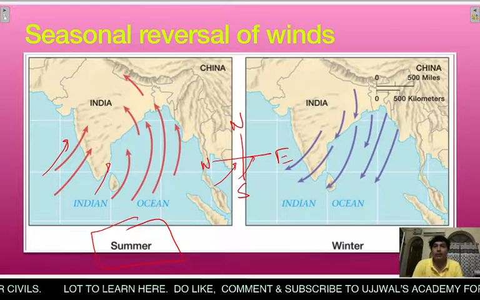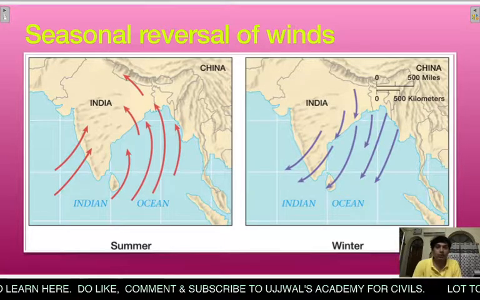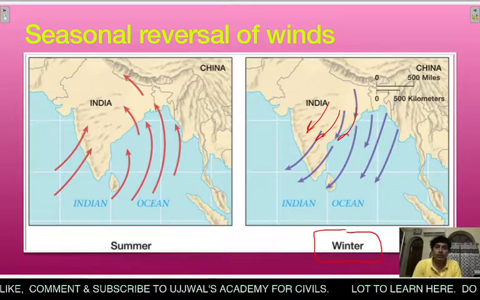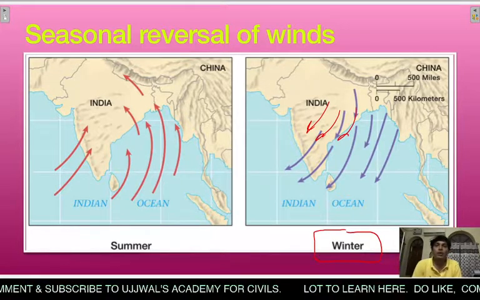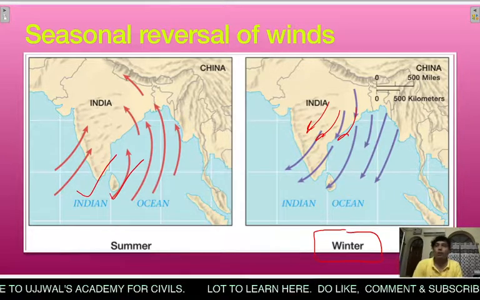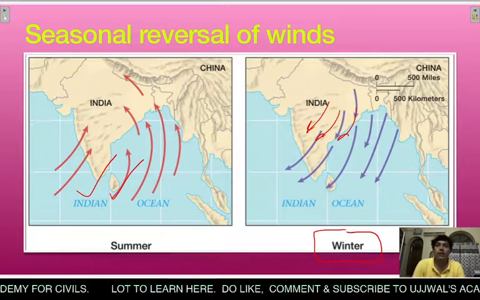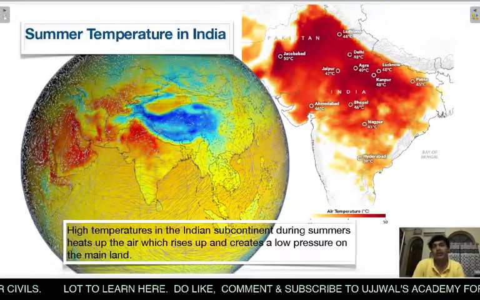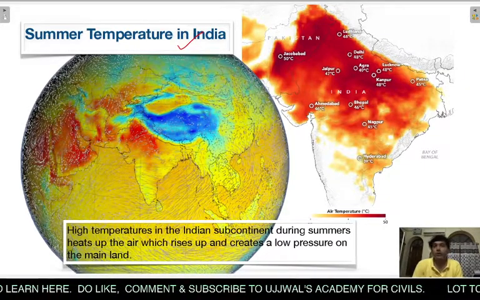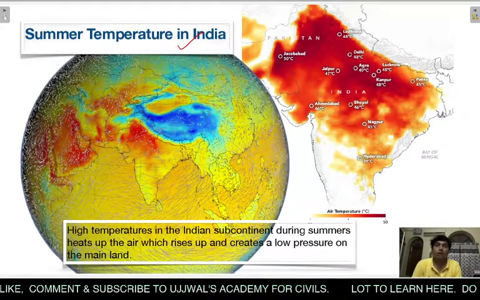So it is happening in the month of summer, but you can see in this particular figure, इस figure में आप देख सकते हो, in the month of winter the direction of wind is reversed. ठीक है, ये डायरेक्शन ऊपर से अब नीचे की ओर, यानी कि लैंड से ओशन की ओर जा रहा है, बट इन दिस पर्टिकुलर फिगर the direction of wind is from ocean towards land mass. So this is the seasonal reversal of winds between summer and winter, and this is the monsoon characteristics. You can see the summer temperature in India. This is the global map showing the temperature distributions in the month of summer in northern hemisphere.